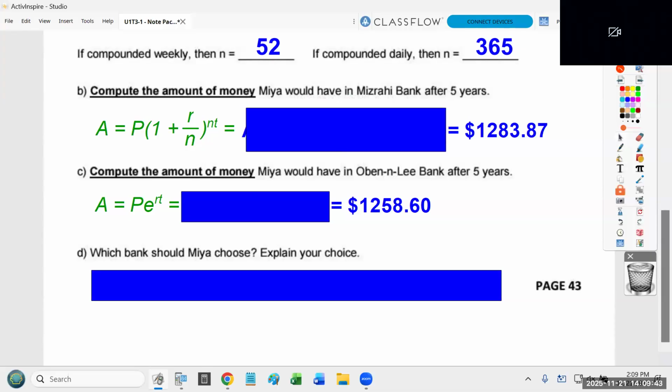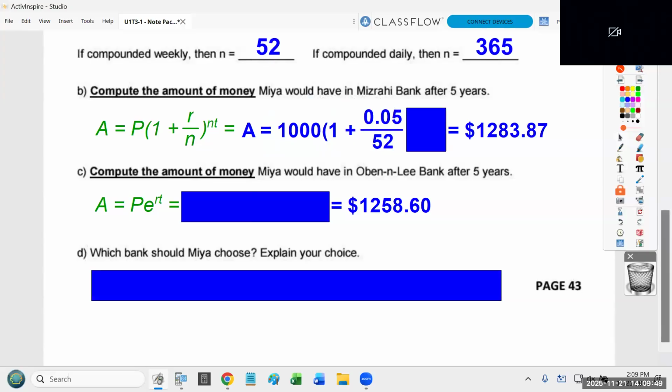But with this first example, you start at $1,000. You are gaining 5% interest, which is cut into weekly payments. Okay, which means you are going to get 52 payments each year, and this is going to happen for 5 years.